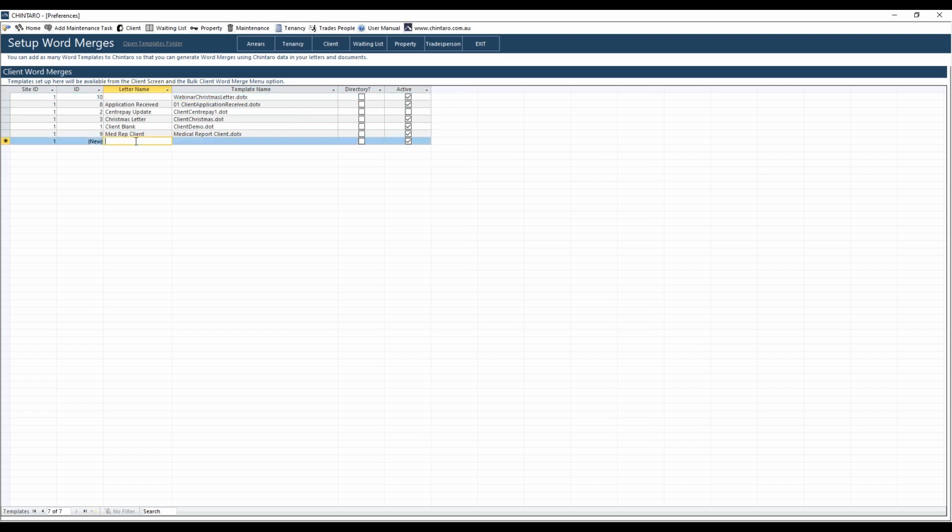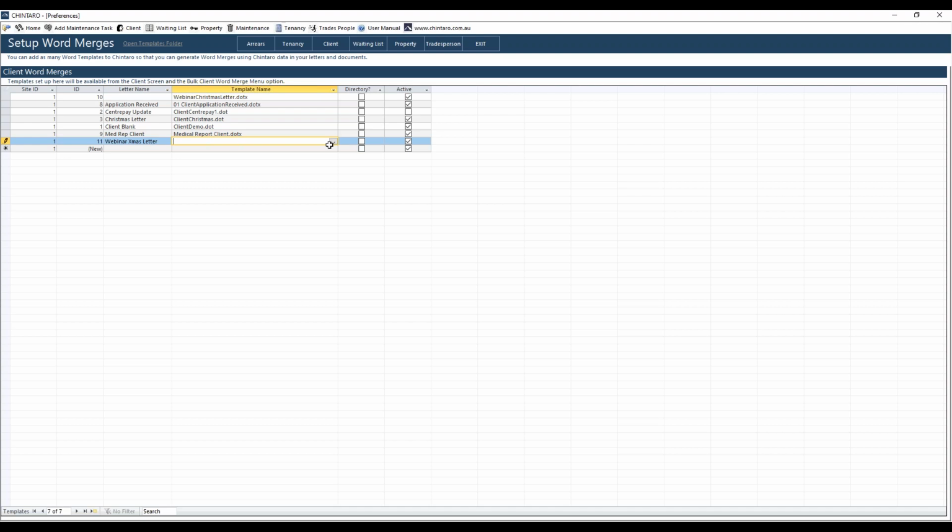So what we want to do is go into the letter name. These will auto-populate. So we go into the letter name here, and we will call it whatever we want to appear in Chintaro. I'm going to call it webinar Xmas letter just so I can find it easily. You may want to call this something a bit more formal because this is what we'll show in Chintaro.